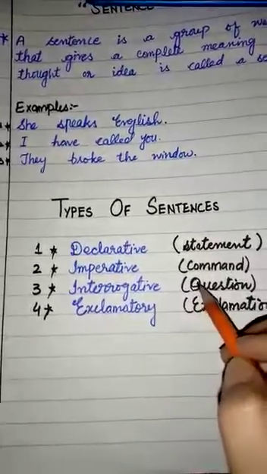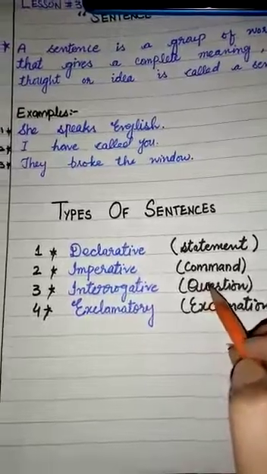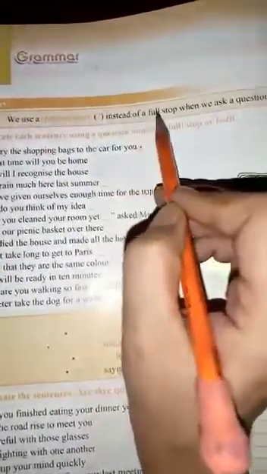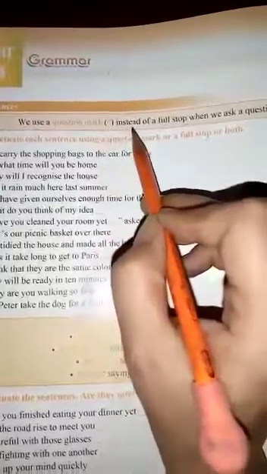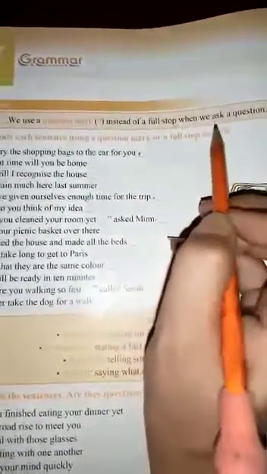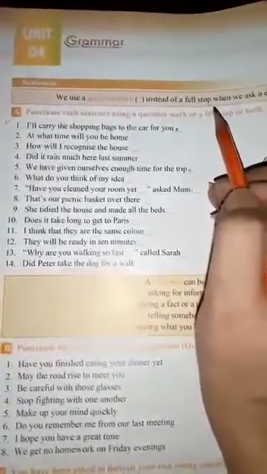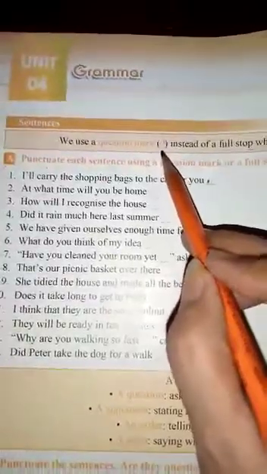Now let's study sentences based on questions. We use a question mark instead of a full stop when we ask a question. So of course, whenever we are asking something, we have to put a question mark there.